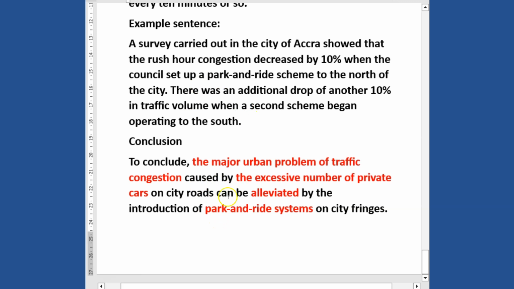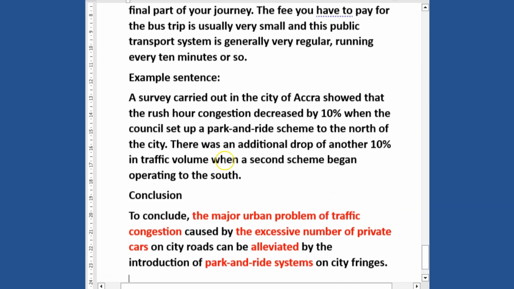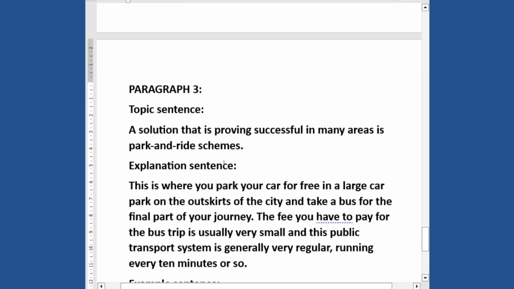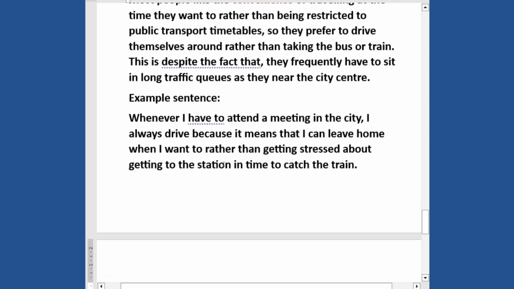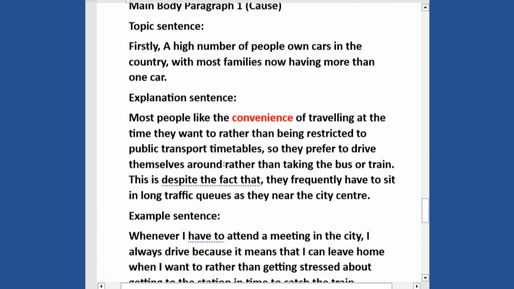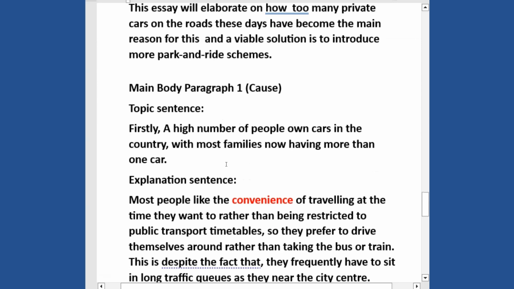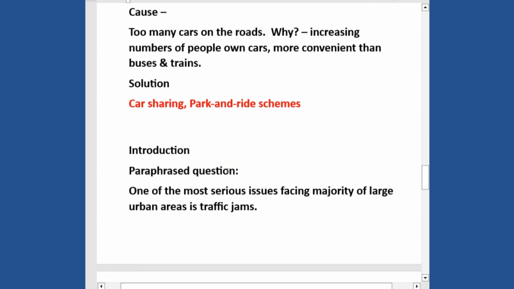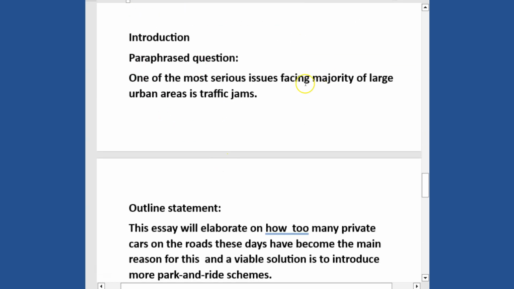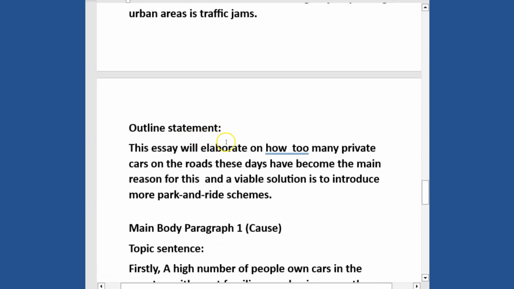So you can see the conclusion summarizes everything together. It ends well by talking about the main topic, and talking about the two ideas you brought in the main body paragraphs. So this is how you write a problem and solution question. Remember, problem and solution question does not ask for your opinion, so you don't have to deal with opinion. We started by talking about the introduction, where we dealt with the preface question, and then we came to the outline statement, where we talked about what the essay will include.